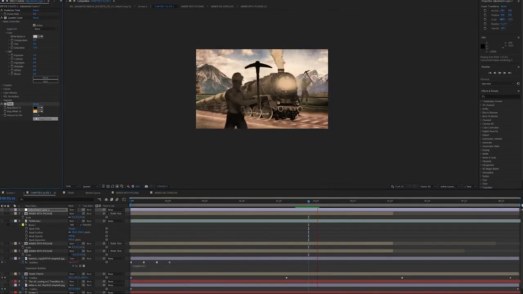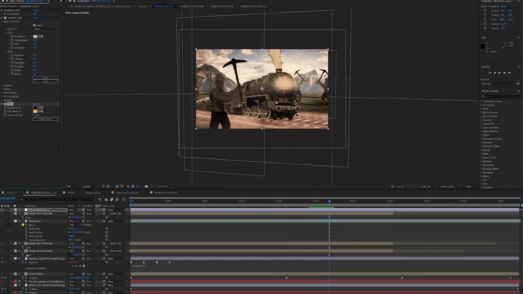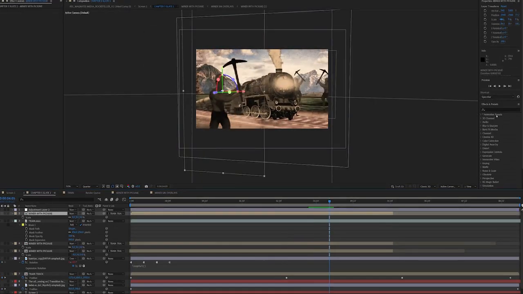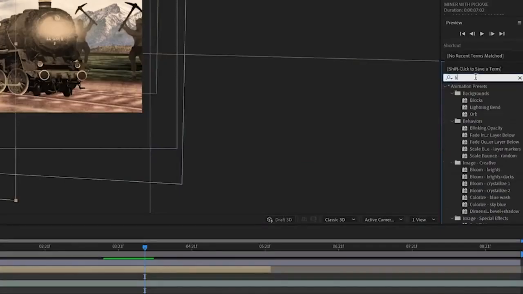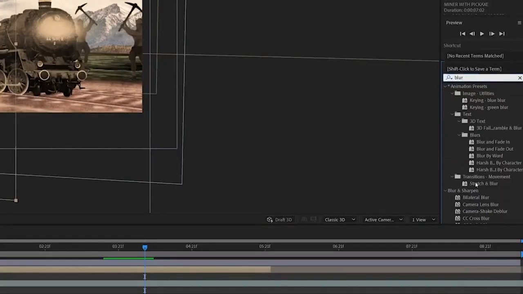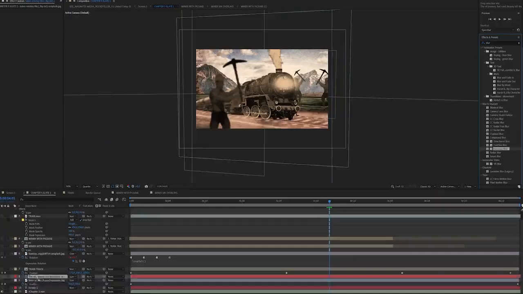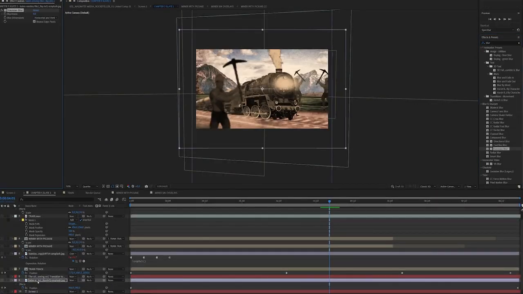I'm going to go to my mountain layer, and because it's so far in the background, I want to simulate a sort of depth of field on my image. Obviously, the further away in the background the image is, the more out of focus it's going to be. So I'm going to go to my mountain layer and add a Gaussian blur, and I'm just going to crank that up a little bit, make it look like the mountains are a bit out of focus. There we go, that's looking nice.